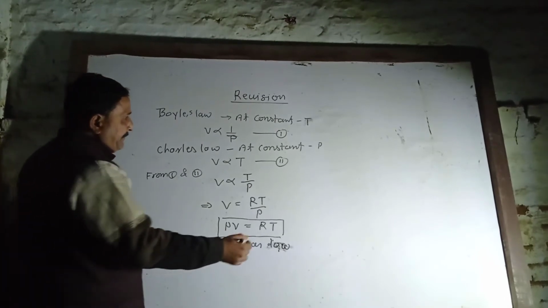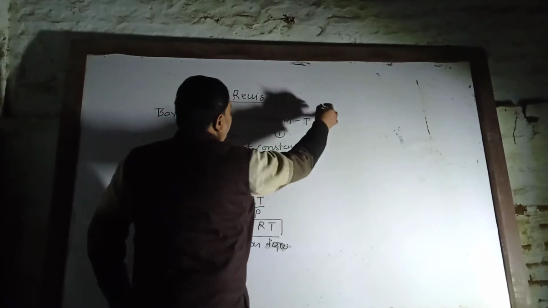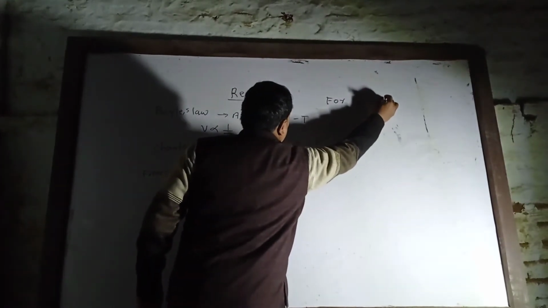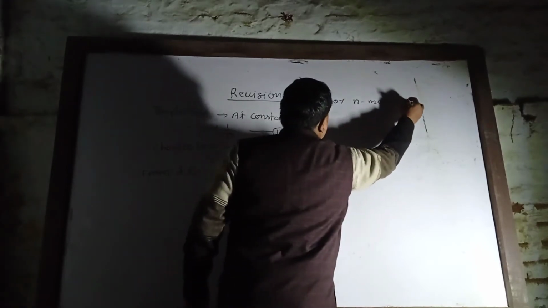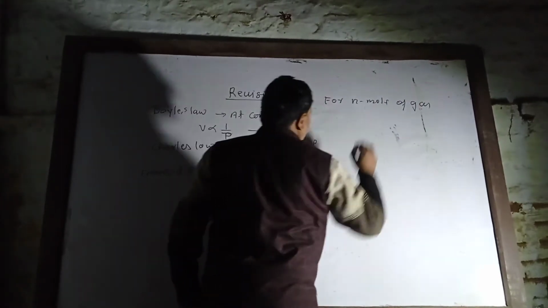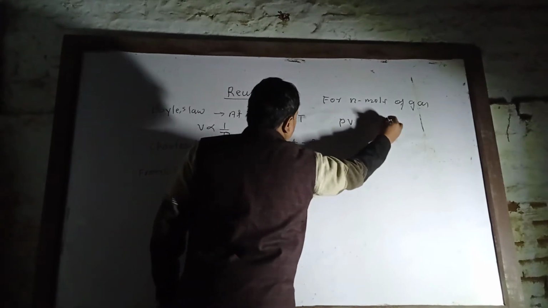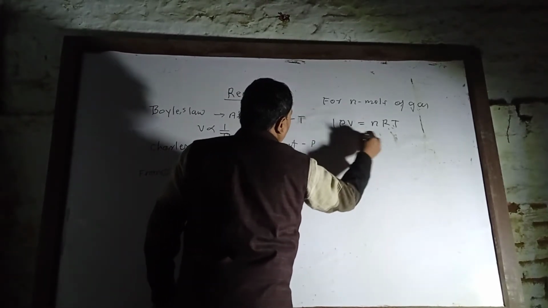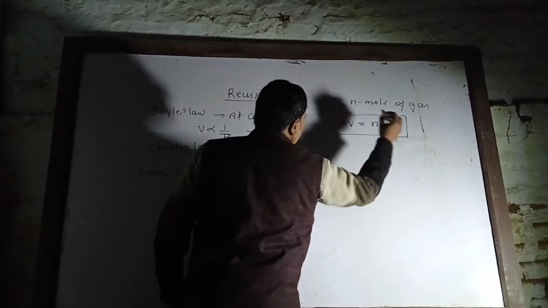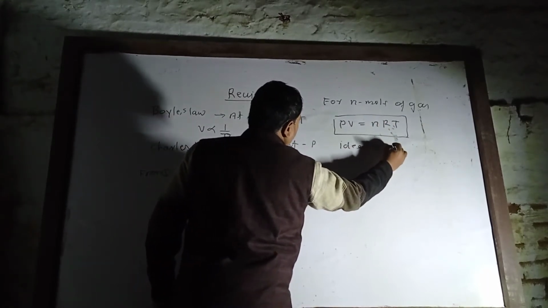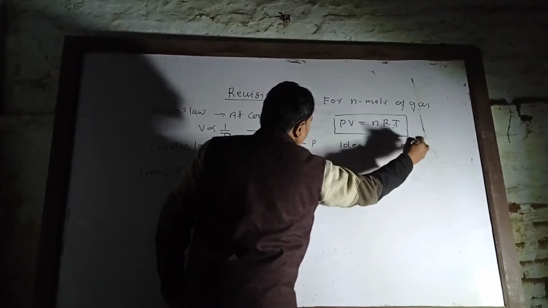For n moles of gas, PV is equal to nRT. This is called the ideal gas equation.